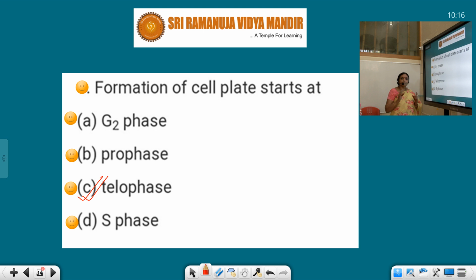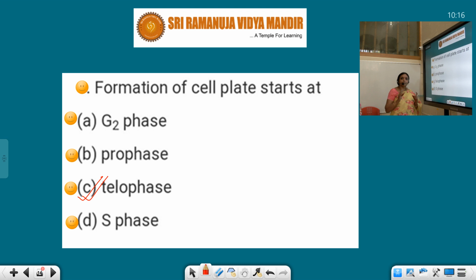Now the next question. During mitosis, ER and nucleolus begin to disappear in early prophase. This is also a repeat. Mitotic anaphase differs from metaphase. In anaphase, how many chromatids are present? Let's draw the structure here. This is the metaphase.